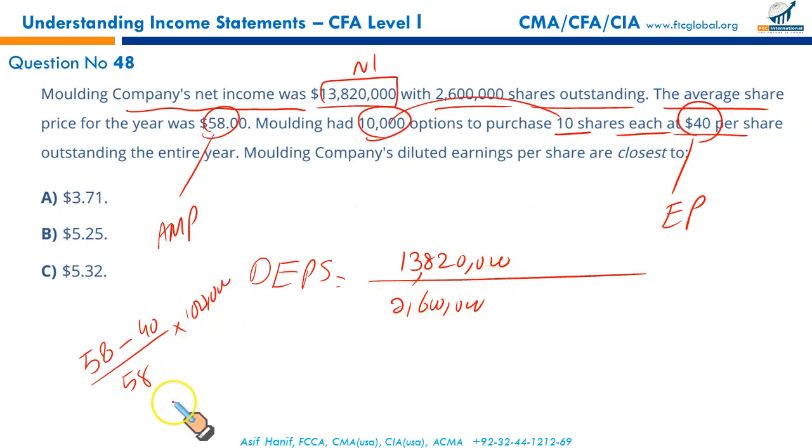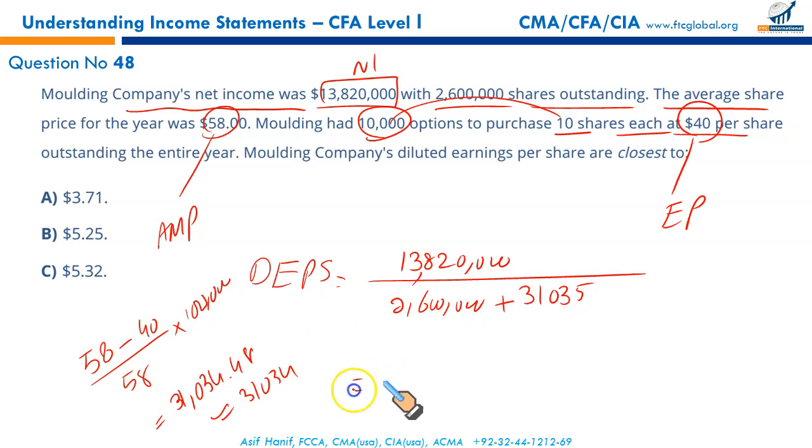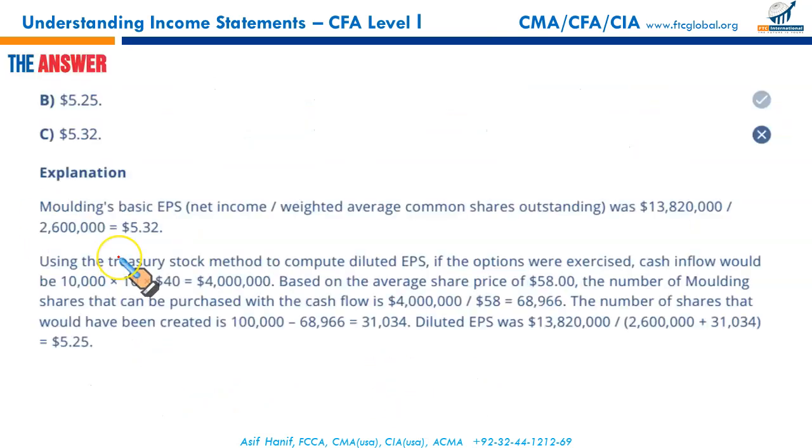So simplifying this will give you 31034.48, which is approximately 31034. This will serve as a denominator, or you can just give the same number here. So 13820,000 upon the sum of the denominator will give you 5.252. That is your diluted earning per share, which matches perfectly with your option B.